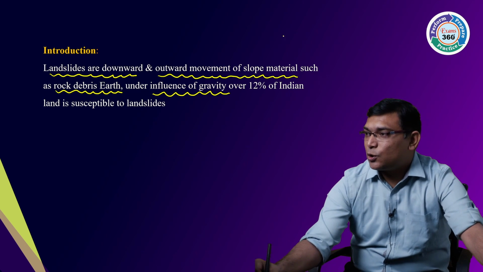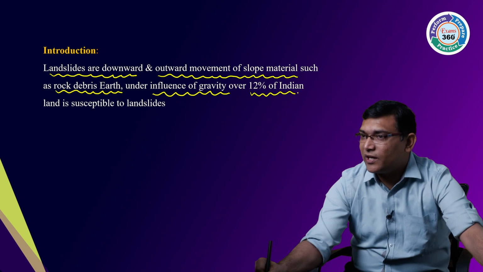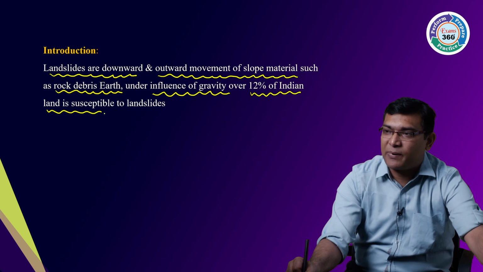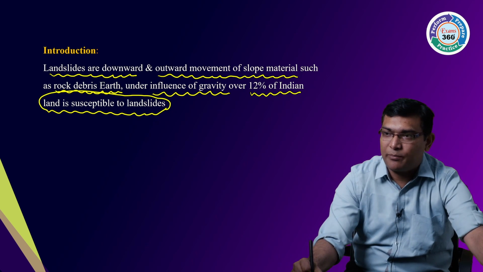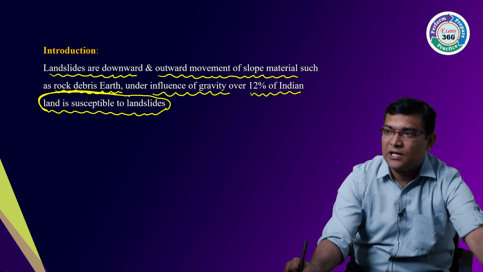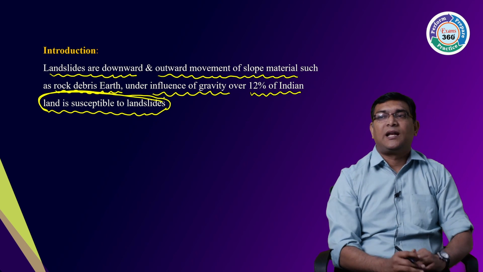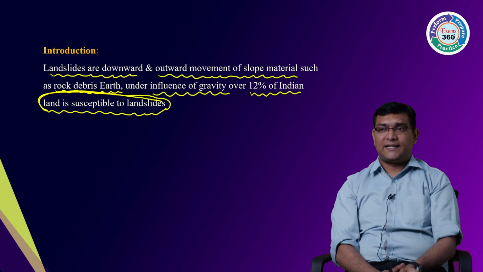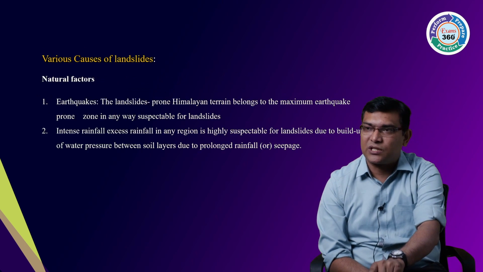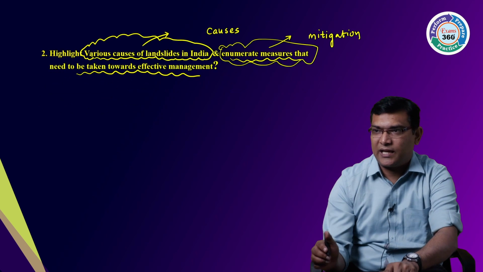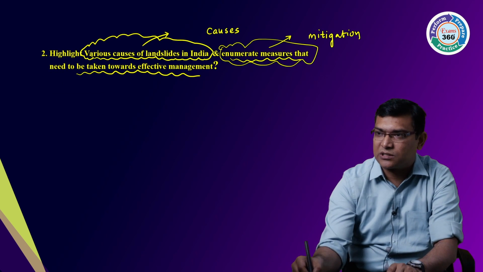Over 12% of India's land is susceptible to landslides. This is my introduction. Now let us see what the causes are here. There are two types of causes.